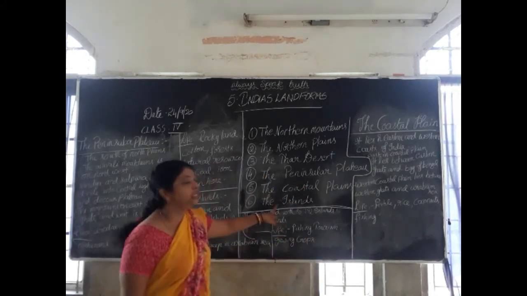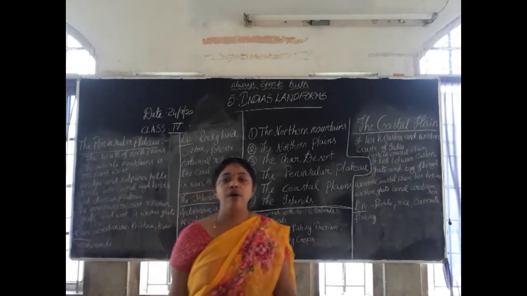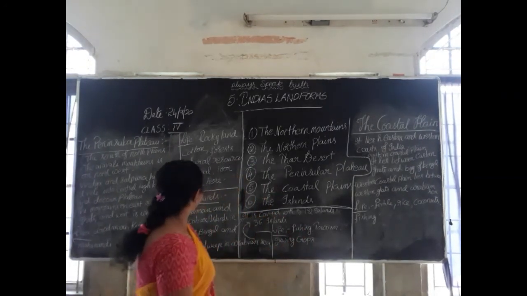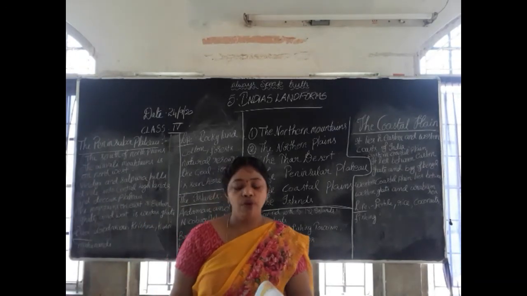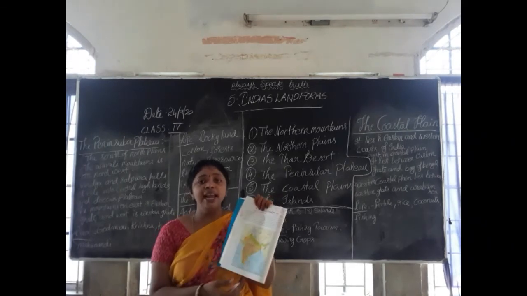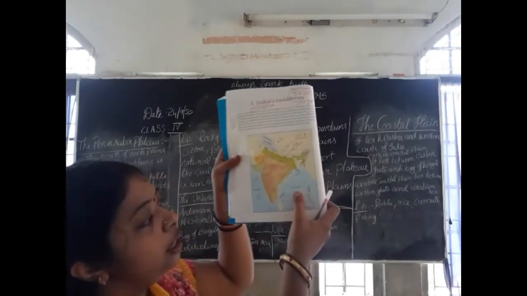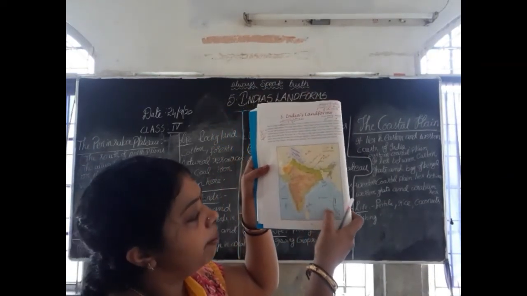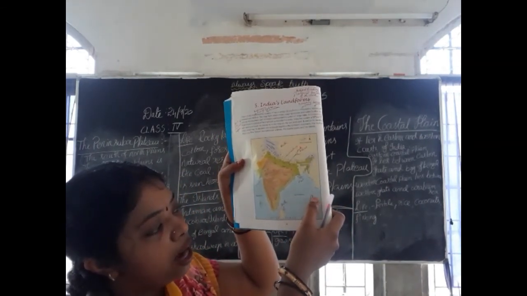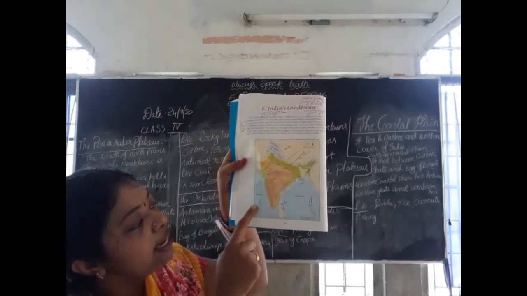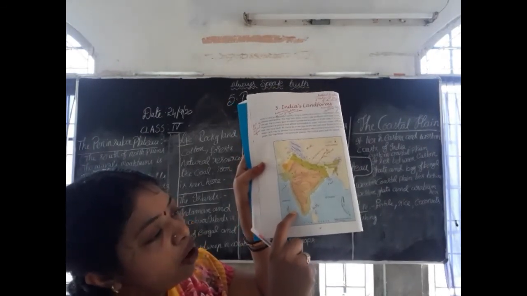Next, the sixth topic is the islands. Yes, the last topic in our Indian landforms is islands. Children, look into the Indian map once again, page number 24. Where are the islands, children? Down, can you see here? Down in the Bay of Bengal, the ocean, some green color small spots you can find. This side is called the Andaman and Nicobar Islands. And on the west side you can see the Arabian Sea, and down small dots you can find.